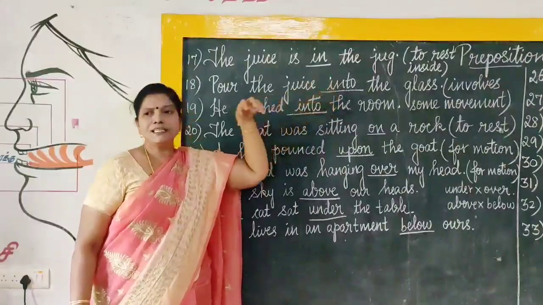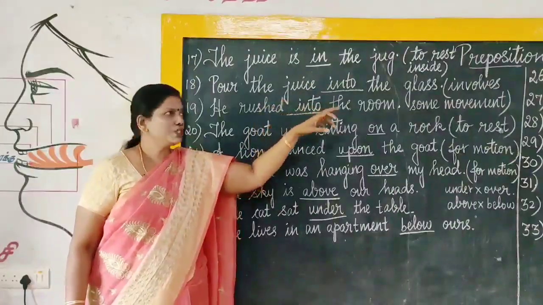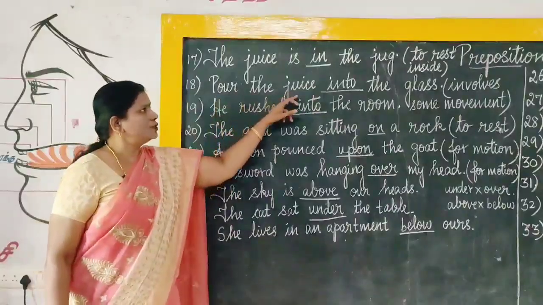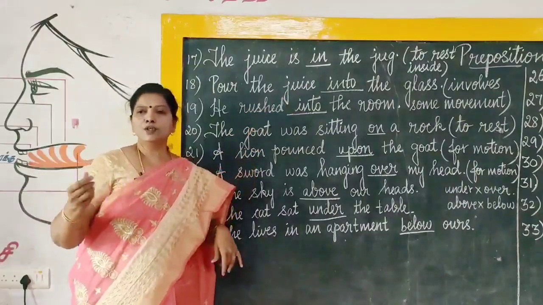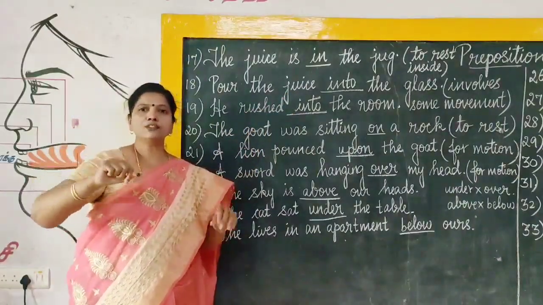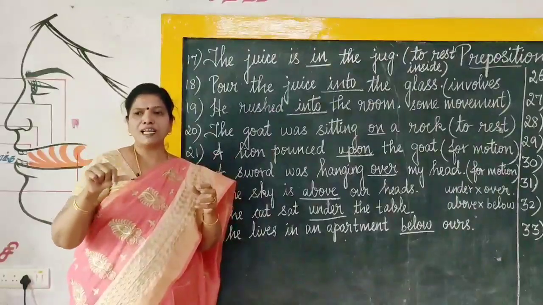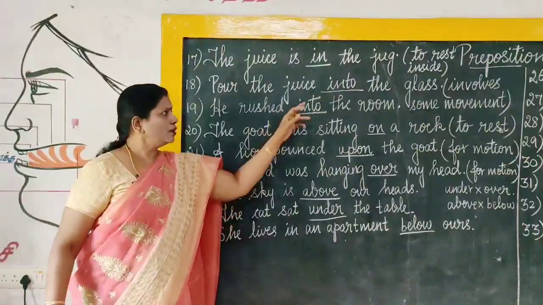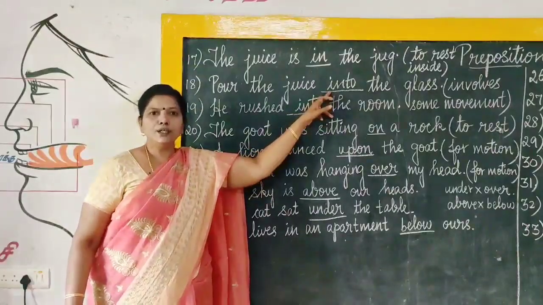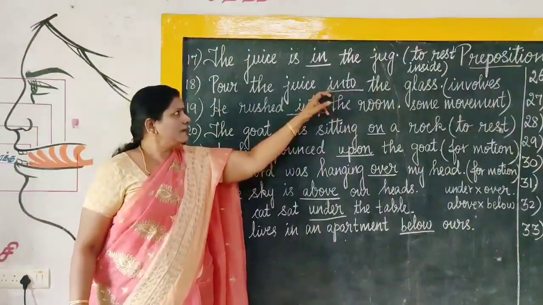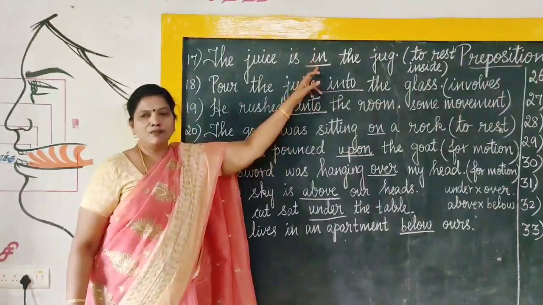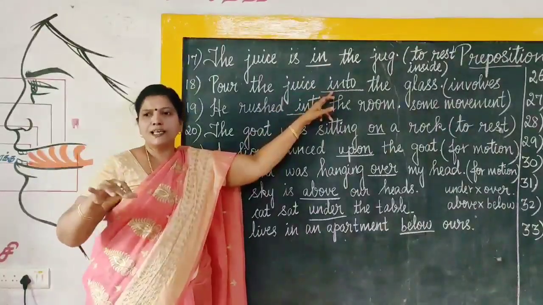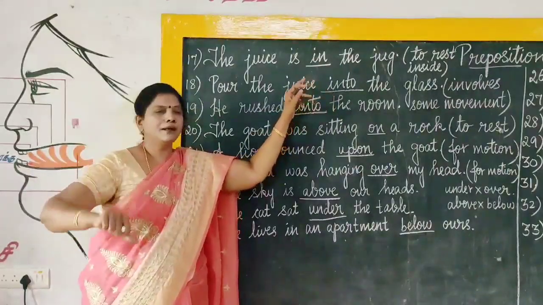When some movement is involved, you have to use the preposition into. So, let us see in the example, pour the juice into the glass. When you are pouring the juice into the glass, you do some movement, some action. Some action is being performed there. So, you have to use the preposition into, right. This is dynamic, this is static. It involves no movement, this involves movement. Some motion is there. You are pouring the juice, right.